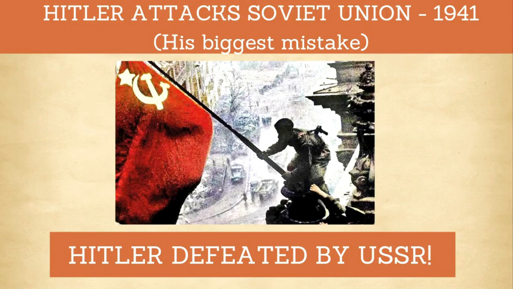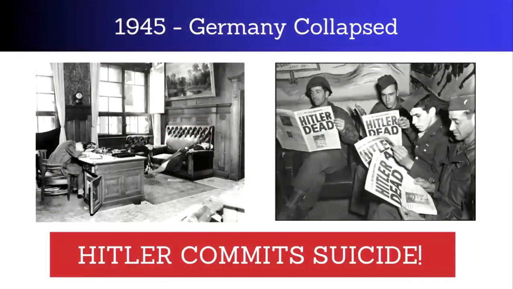In June 1941, Hitler made his biggest mistake. He attacked the Soviet Union. The harsh winter and strong resistance defeated the German army. At Stalingrad, Germany suffered a crushing defeat. By 1945, Germany collapsed. Hitler committed suicide.